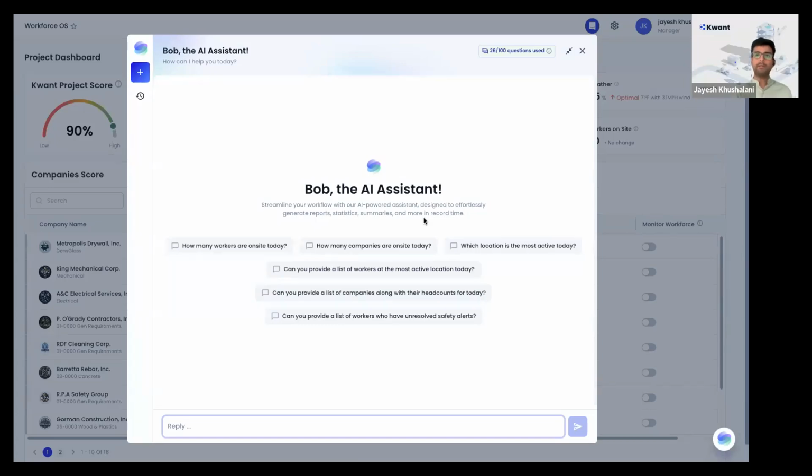In the next phase, the first thing would be that we're working with a few customers to define certain report templates that they regularly want. Like, let's say a prevailing wage report for some of our housing job sites, or a compliance report for some of our customers, or even a daily report that you want to generate on a job site about the number of workers, which locations they were working on, how much work was accomplished, that you have to do daily. These will be certain reports.